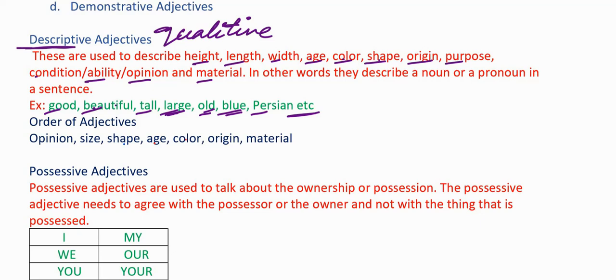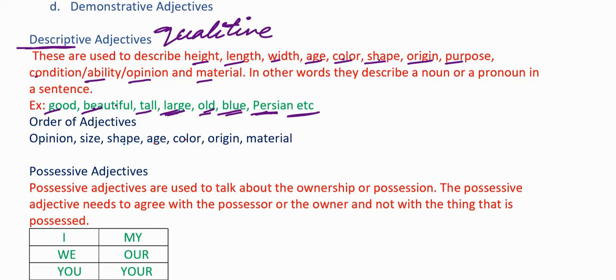Now, if we want to talk about the origin of the noun or pronoun, or from the place where the noun or pronoun belongs to, we use the adjectives which talk about origin, such as Persian, means belonging to Persia, Italian belonging to Italy, Indian belonging to India, etc. Hope you have understood what descriptive adjectives are.